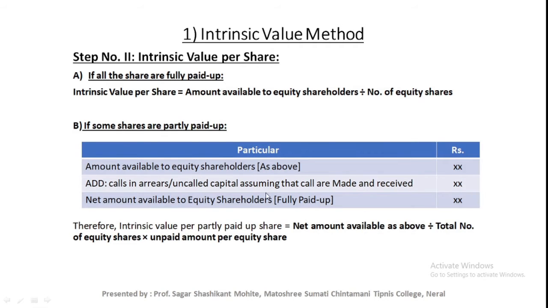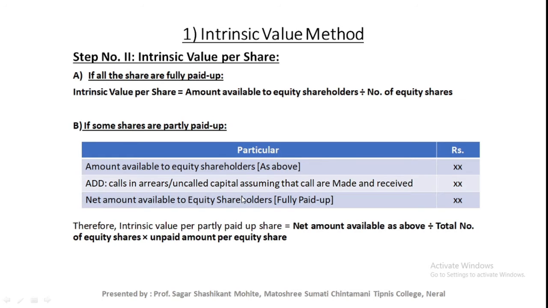And after that we need to use this formula for calculation of partly paid up share amount, that is net amount available to equity shareholder divided by total number of equity shares, into unpaid amount per share. By this formula we will find the partly paid up share amount.